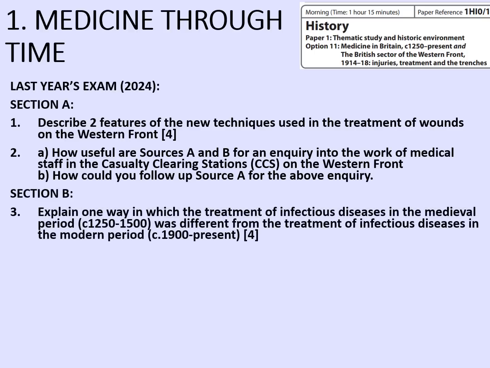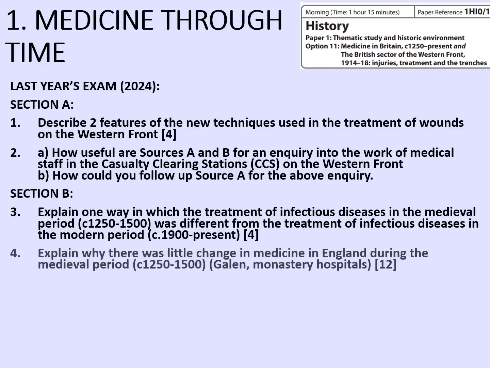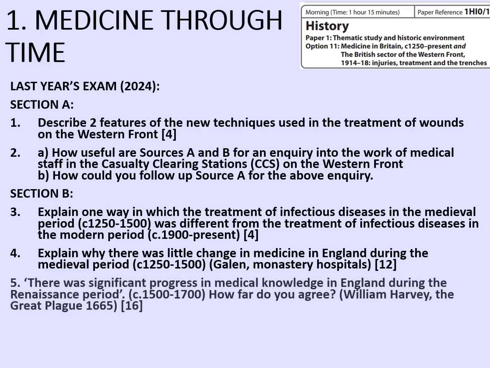Then section B, explain one way in which the treatment of infectious diseases in the medieval period, 1250 to 1500, was different from the treatment of infectious diseases in the modern period, around 1900 to the present. Then explain why there was little change in medicine in England during the medieval period, 1250 to 1500. The stimulus points given were Galen and monastery hospitals, and that was worth 12 marks.